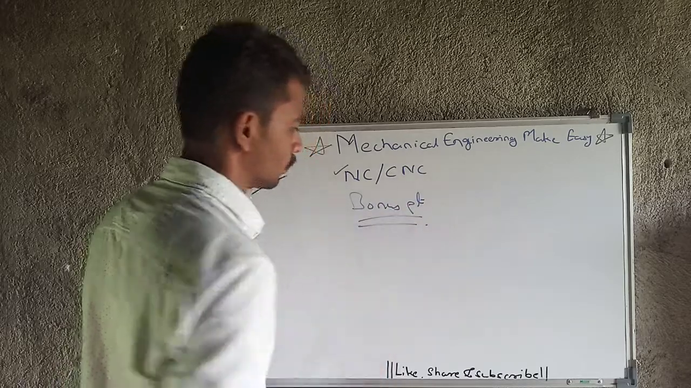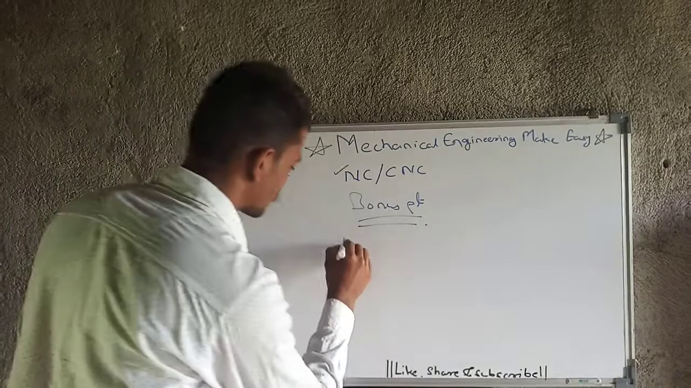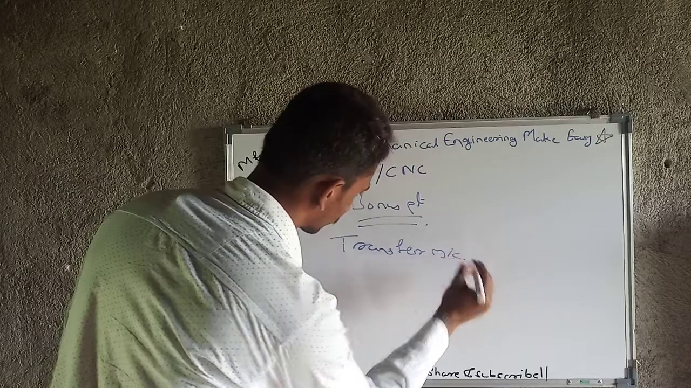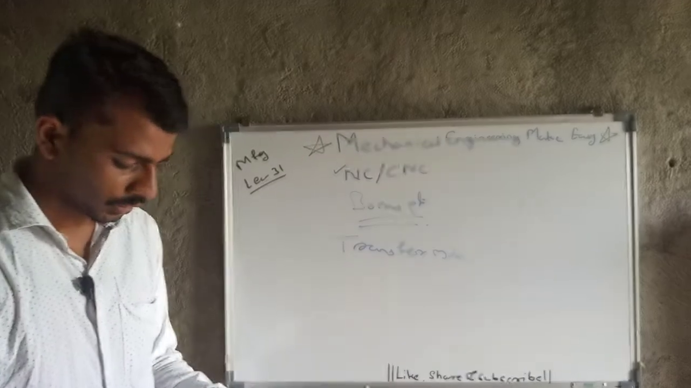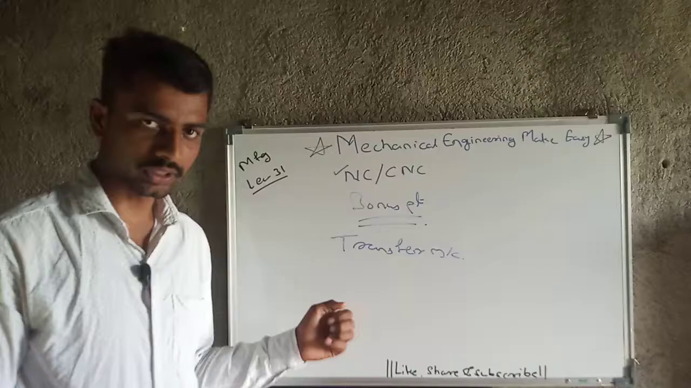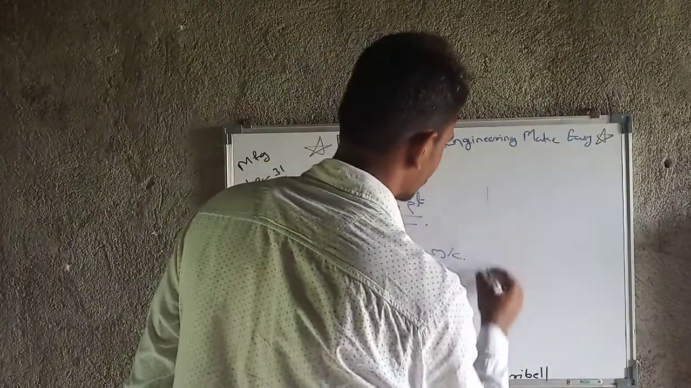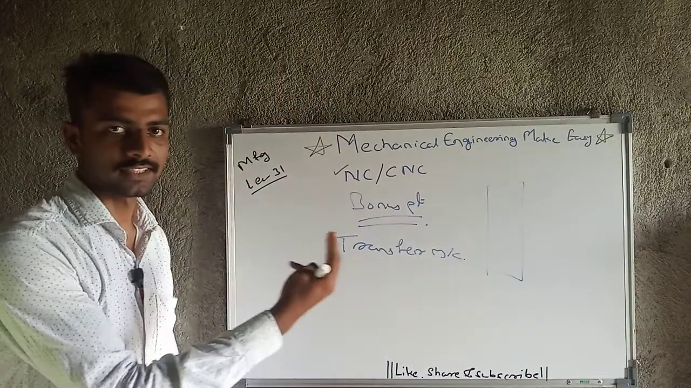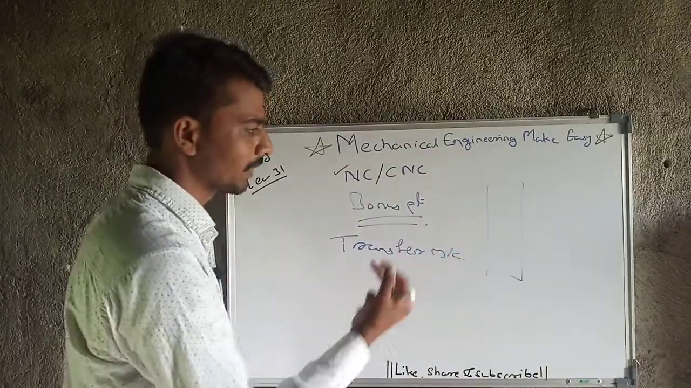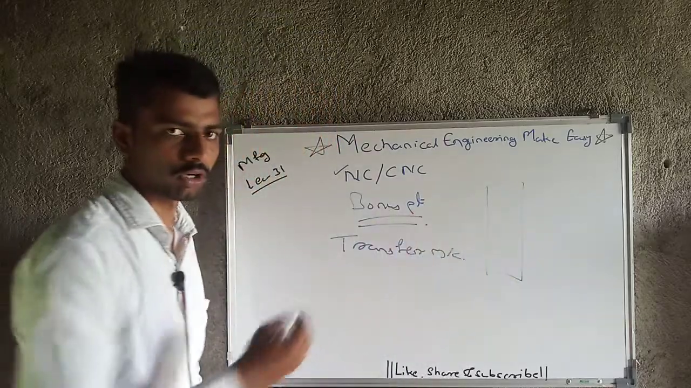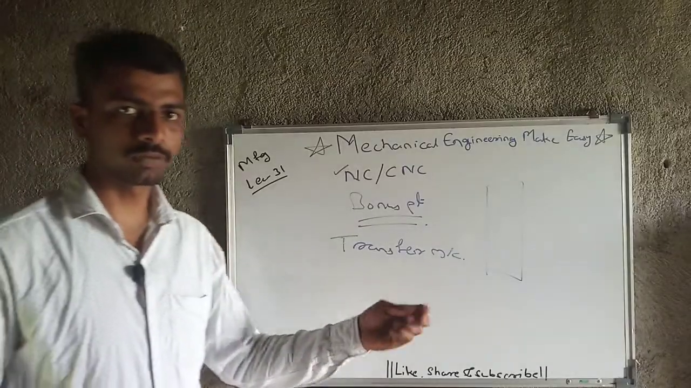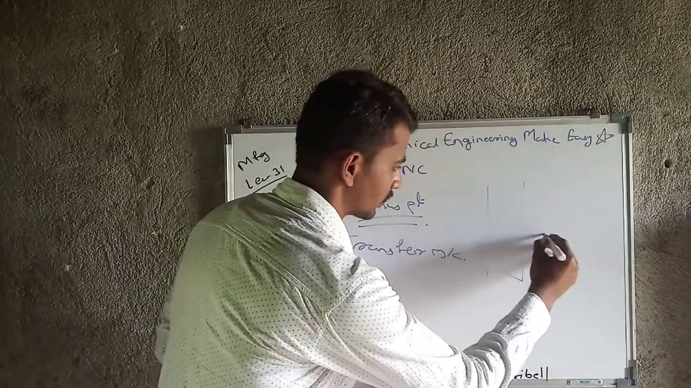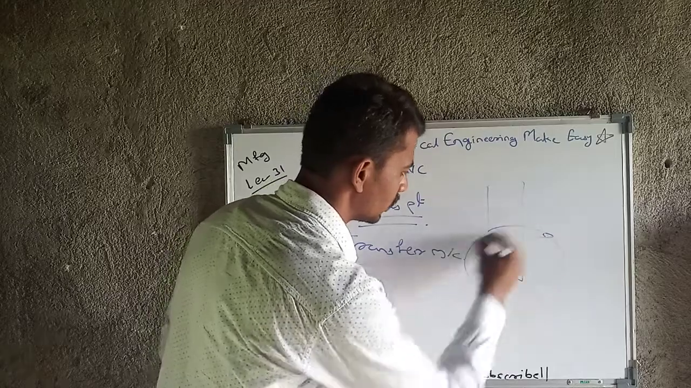What is the bonus point for today's lecture? That is nothing but the transfer machine. What is a transfer machine? There is the inline transfer machine and the rotary transfer machine. Means the machine will be there, and the transfer of the workpiece will take place, and the operations will be performed according to that, whether inline transfer or rotary transfer. The workpiece will travel inline or it will travel rotary.